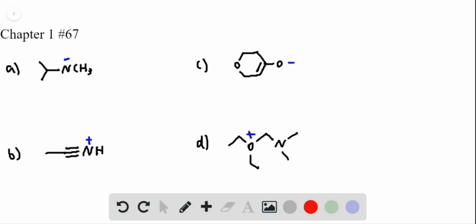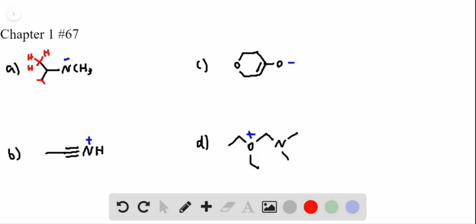This is the answer to Chapter 1, problem number 67 from the Smith Organic Chemistry textbook. And we're given 4 ions in this problem and asked to draw in all the hydrogens and all the lone pairs. And so remember, in skeletal notation, the end of each line and the intersection of any lines is going to represent a carbon. And we need to put as many hydrogens as possible on each of those carbons.